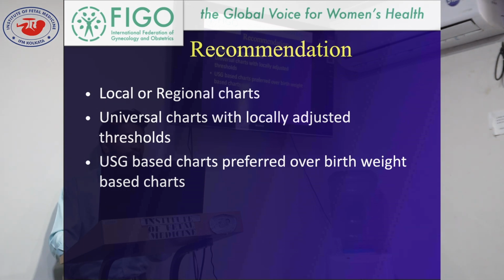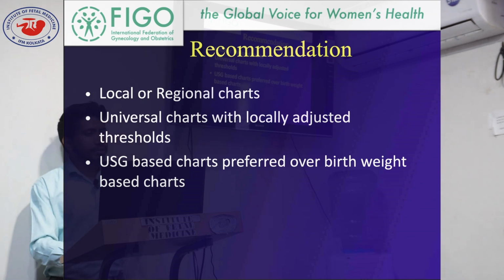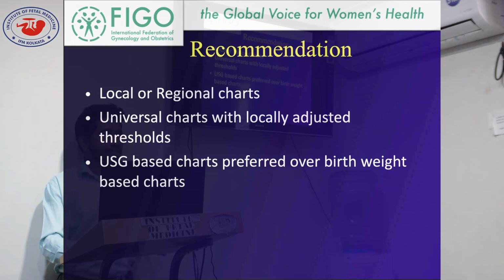Like in case of underdiagnosis, in slightly more developed countries like Western countries, where the tendency of expected fetal weight at birth is much more, the threshold should be slightly higher, like the 15th percentile or 20th percentile, in between this.